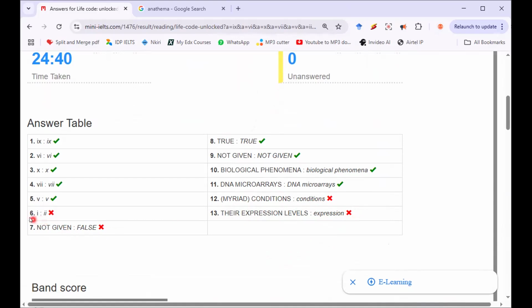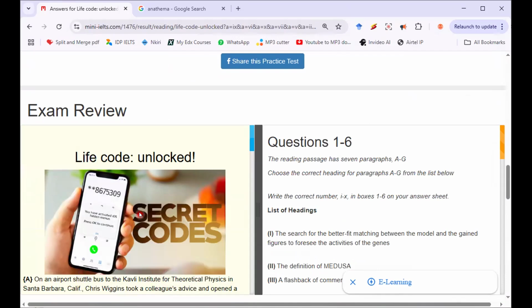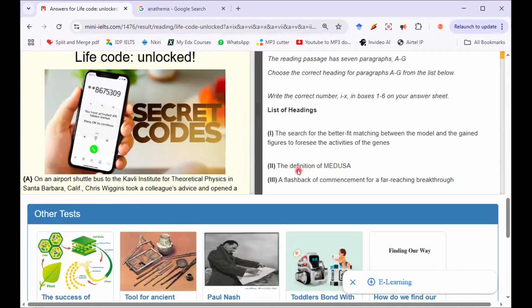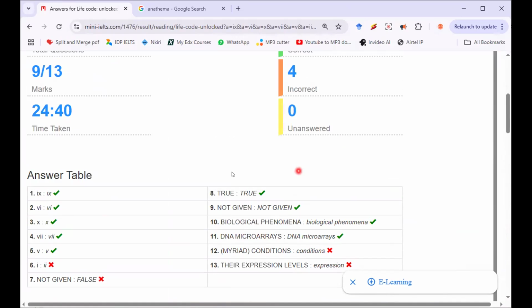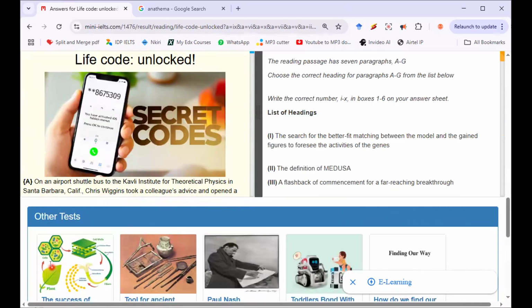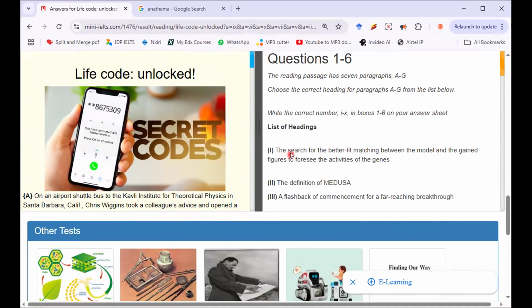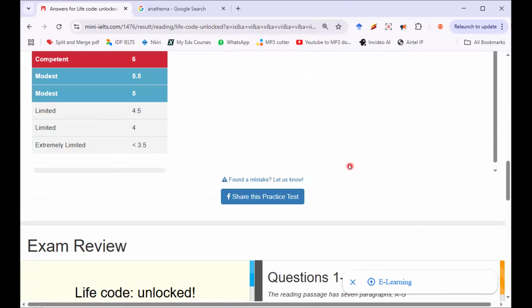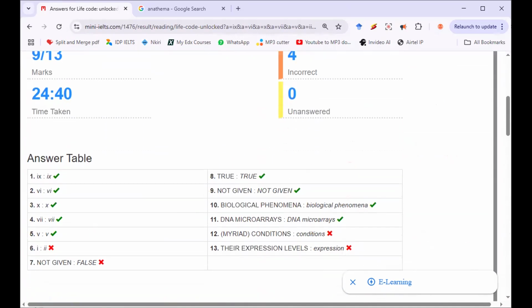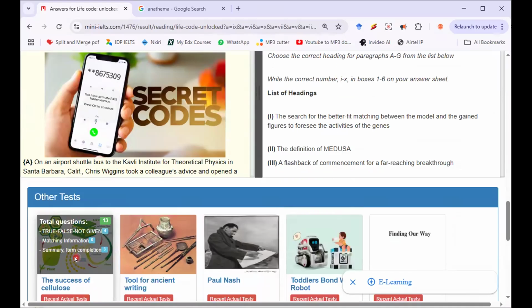Then number 6, the answer is statement 1, not 2. That last paragraph G where we saw Medusa, they are telling me that the answer should be statement number 2. What's statement number 2? Oh, definition of Medusa. Can you imagine? Hold on, no. The answer should be statement 1, this one: the search for the better fit matching between the model and the gained figures. All right. Then number 7 should be not given.